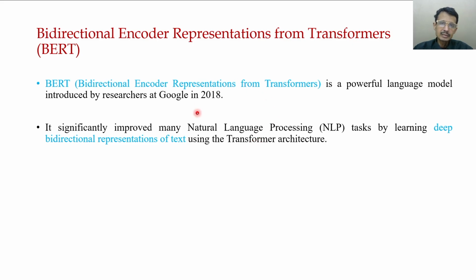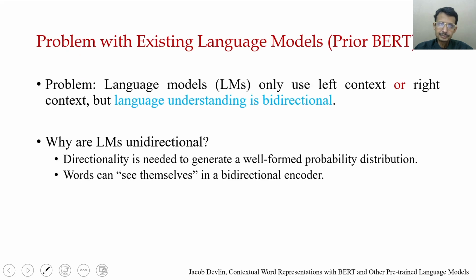With this very brief background, we try to understand the basic architecture and training procedures of BERT. But before that, what are the major problems of existing language models prior to BERT? The language models basically used a unidirectional approach. That means they use either left context or right context.